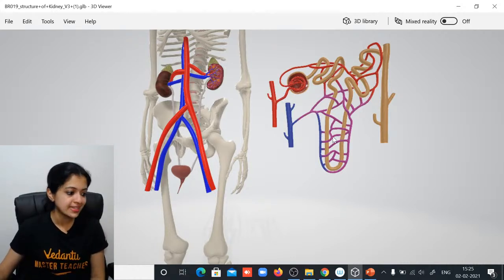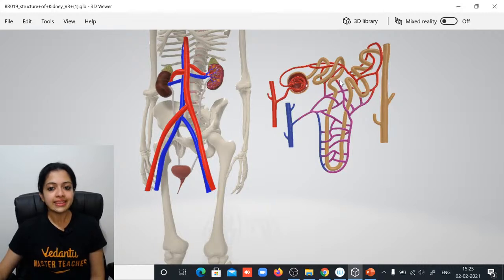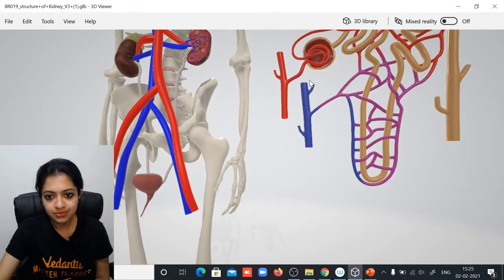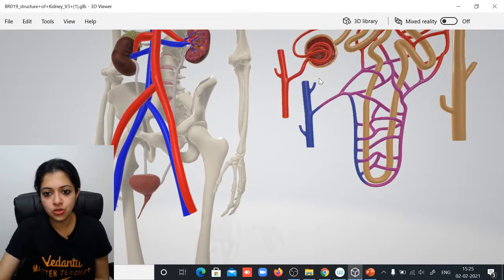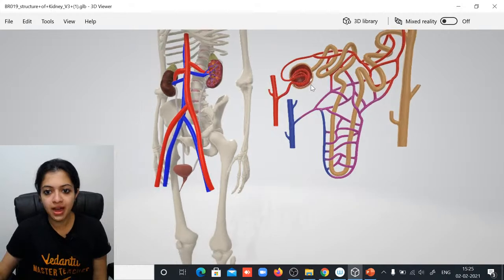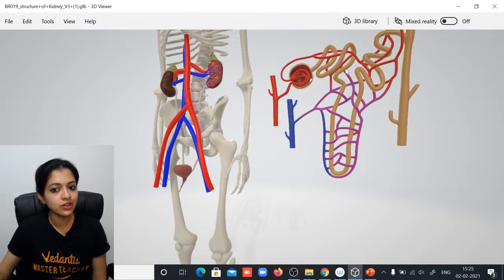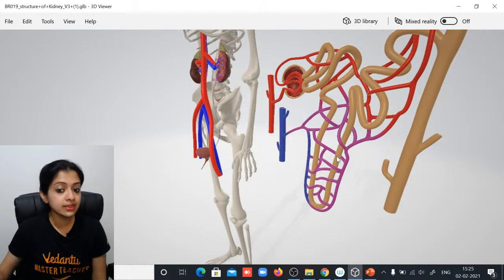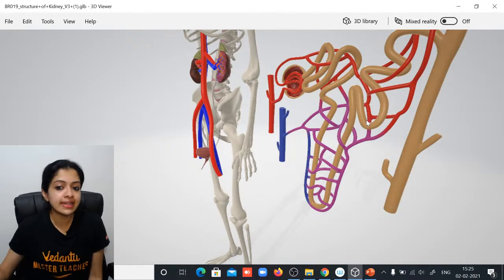Aren't they beautifully seen right here? Yes, they are joining the peritubular capillaries. And this is what we call the Bowman's capsule. Do you see that? Yes, the Bowman's capsule. And this part would be called the proximal convoluted tubule. The U-shaped portion right here, we call it the loop of Henle. Right? The loop of Henle or Henle's loop.